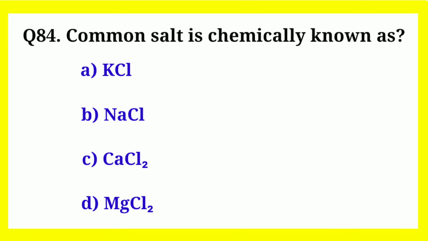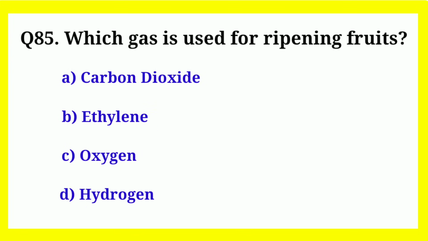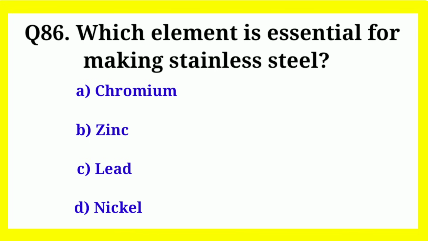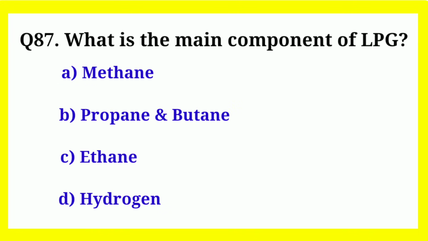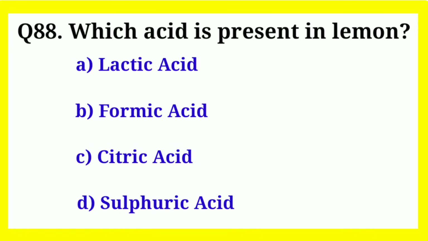Common salt is chemically known as? Correct answer is sodium chloride. Which gas is used for ripening fruits? Correct answer is ethylene. Which element is essential for making stainless steel? Correct answer is chromium. What is the main component of LPG? Correct answer is propane and butane. Which acid is present in lemon? Correct answer is citric acid.